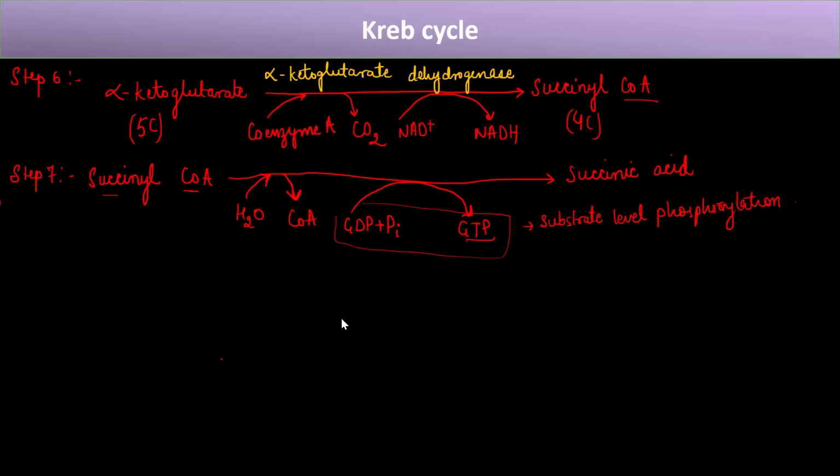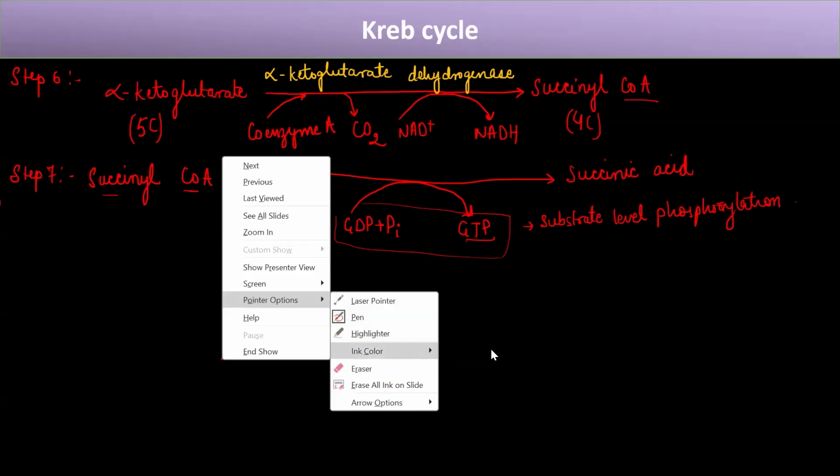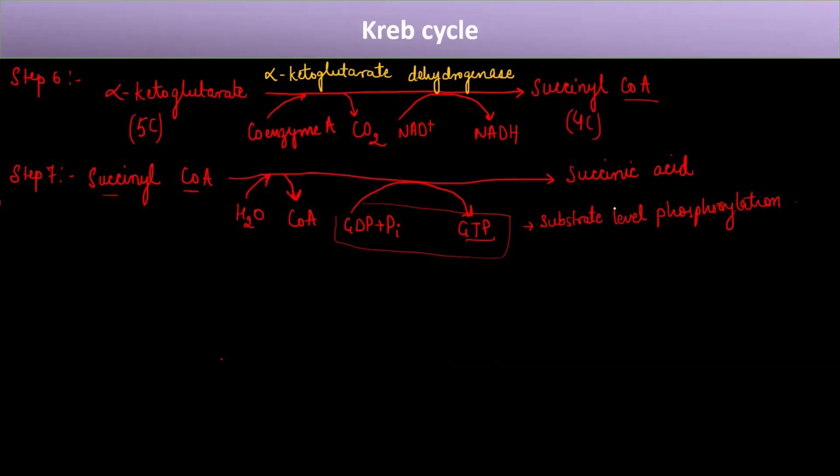Now, what we have seen is that in step 7, this succinyl CoA gets converted into succinic acid, and the enzyme that catalyzes this reaction is known as... Whenever there is an involvement of a phosphate group, we should remember 2 things. If there is involvement of phosphate, then the enzyme that catalyzes it is known as a kinase. Okay.